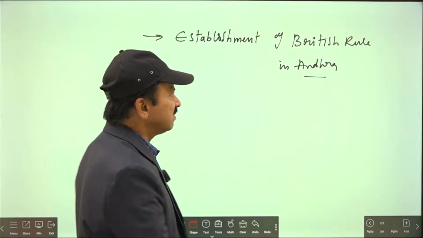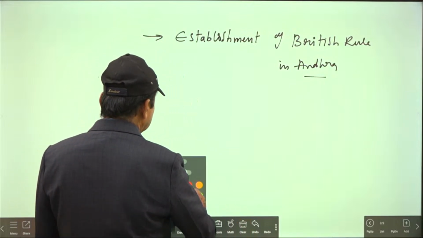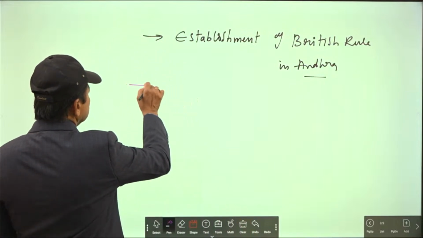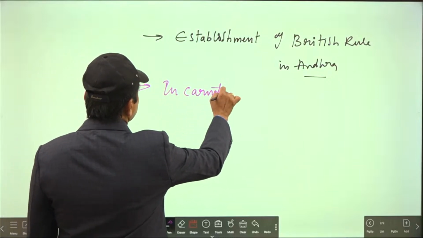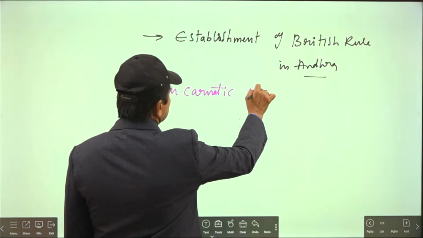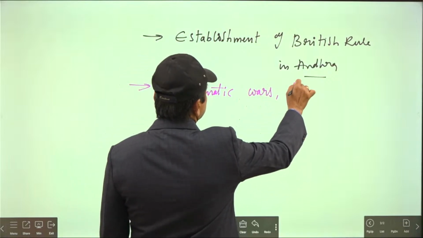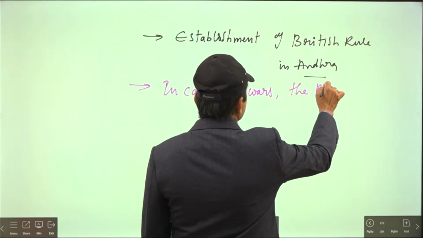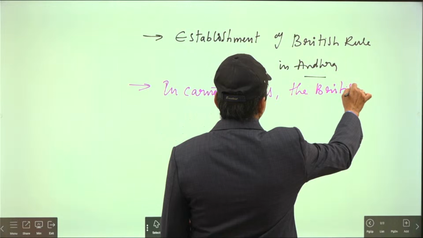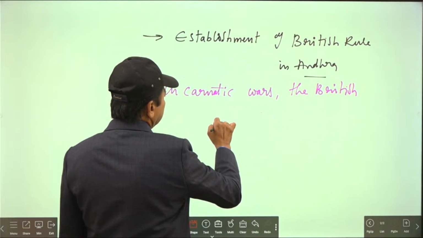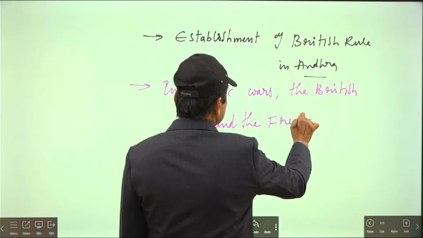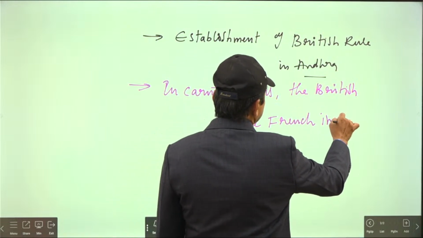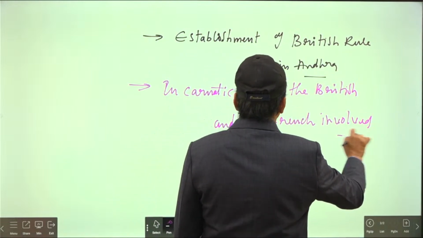In the Carnatic wars, the British and the French were involved.